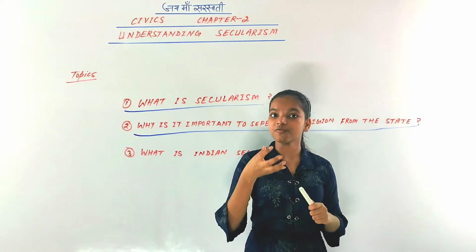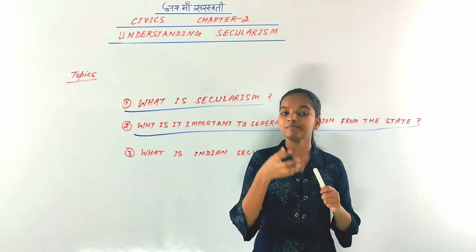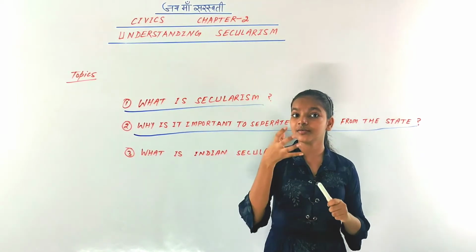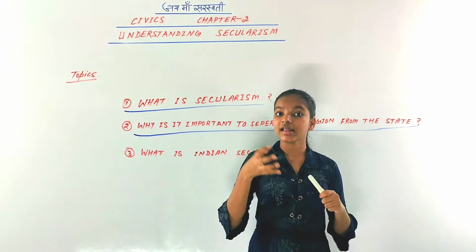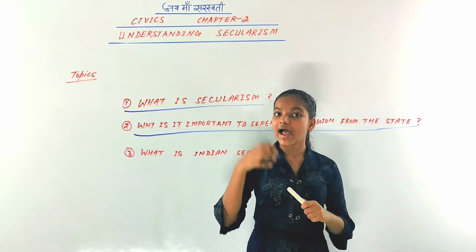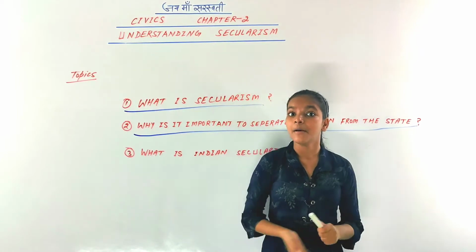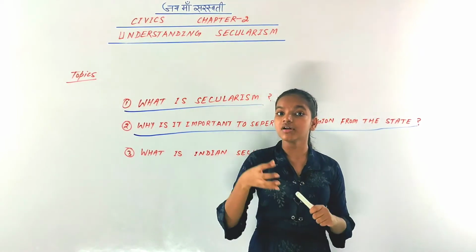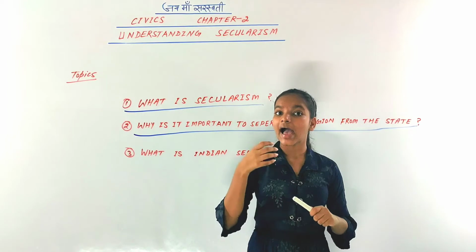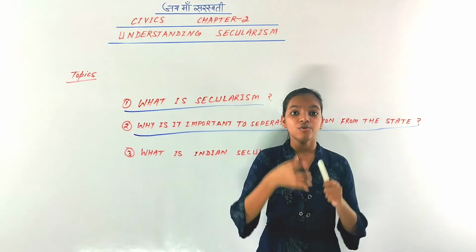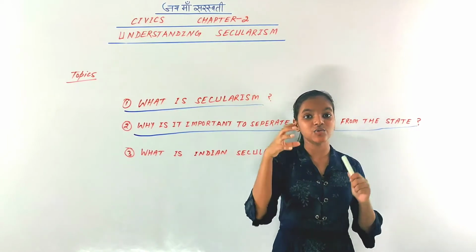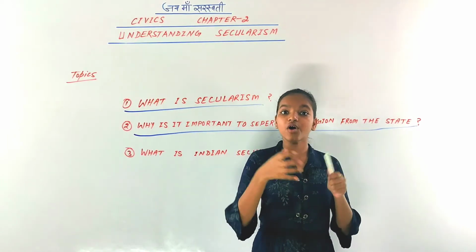For example, if you are a Hindu and you are disgusted by the practice of untouchability, you might think about exiting Hinduism and joining another religion. But think, if the power of the state has been given to those Hindus who don't want you to change to any other religion, then what would happen?